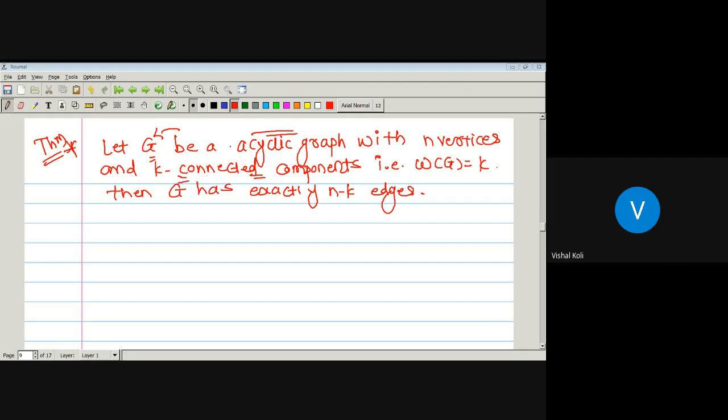Okay, so G is an acyclic graph with n vertices and k connected components. Then tell me whether G is a tree or not. What is a tree? No, sir. Why? Why is it not a tree?